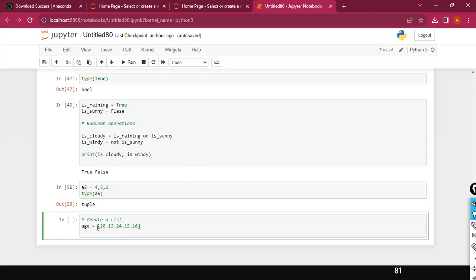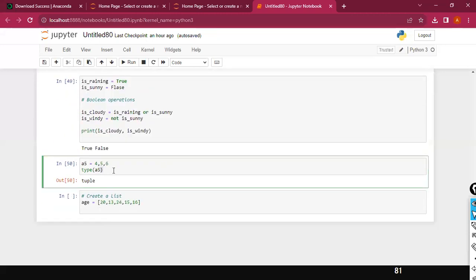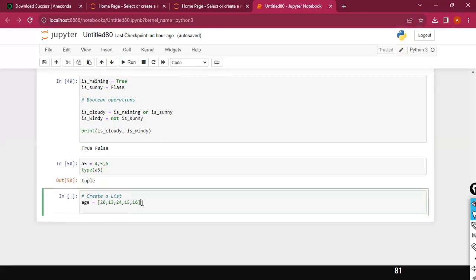How do I define a list? You need to use a square bracket, not the parenthesis. In this case, with parentheses, it's called a tuple. But to create a list, you need to use a square bracket. Inside the square bracket, you can specify more than one value, but each value should be separated by a comma.